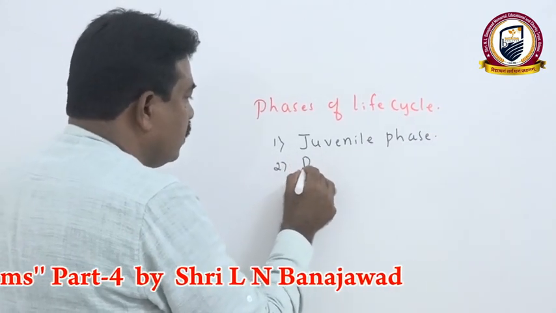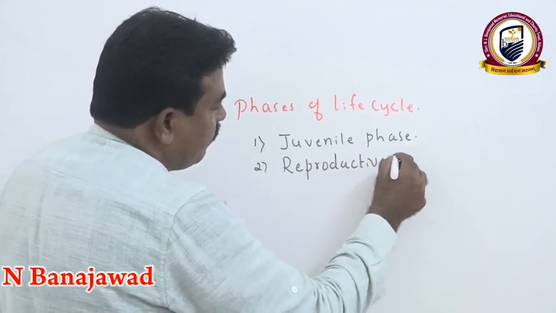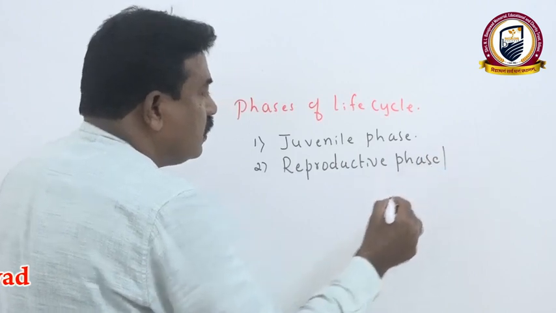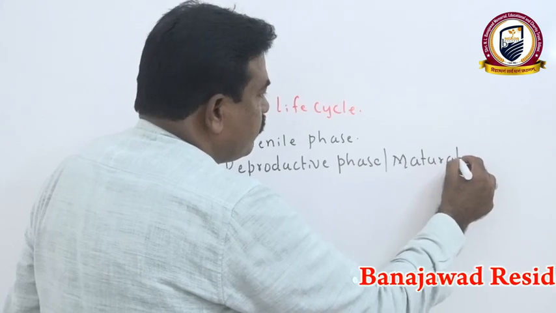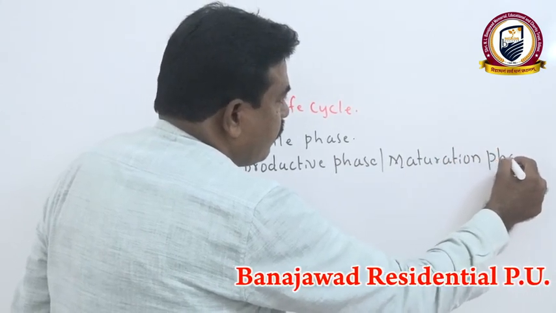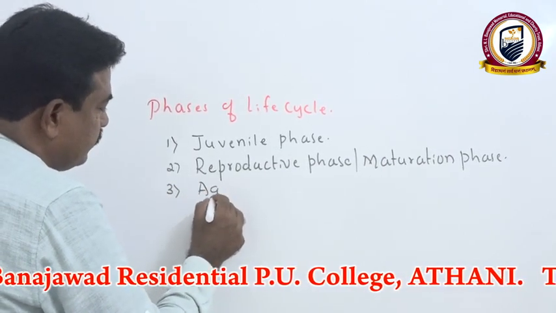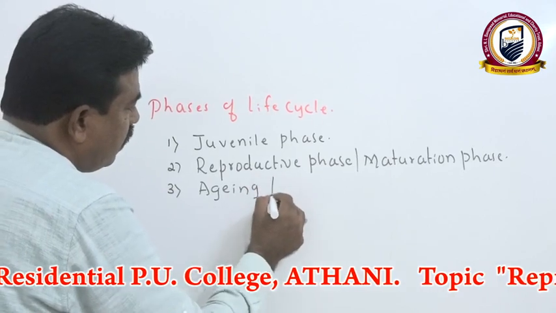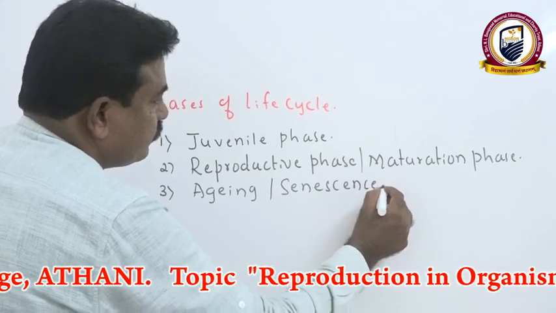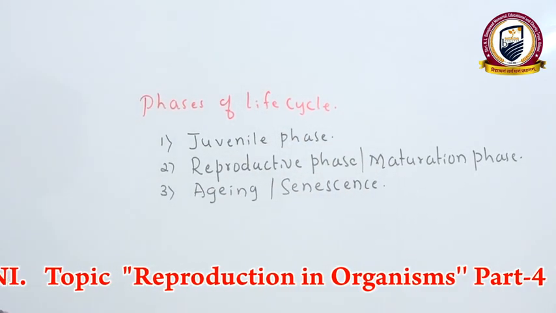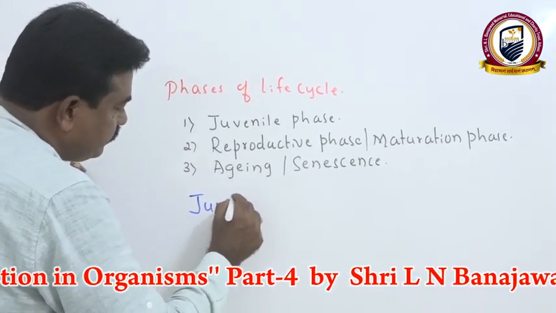Second one, reproductive phase, which we also call maturation phase. Then third one, aging, which we also call senescence.